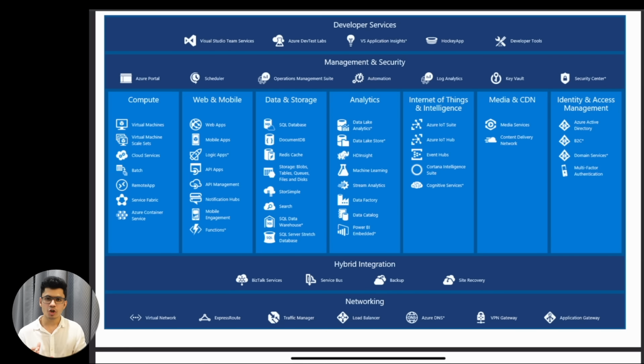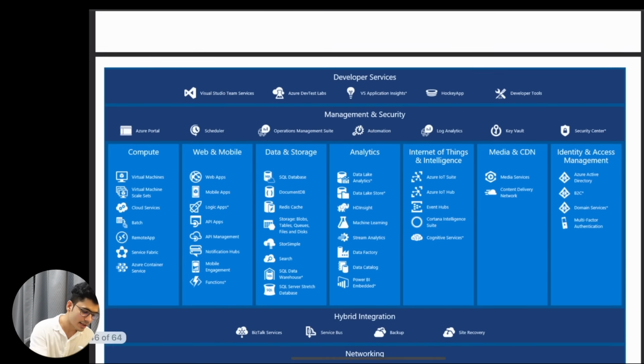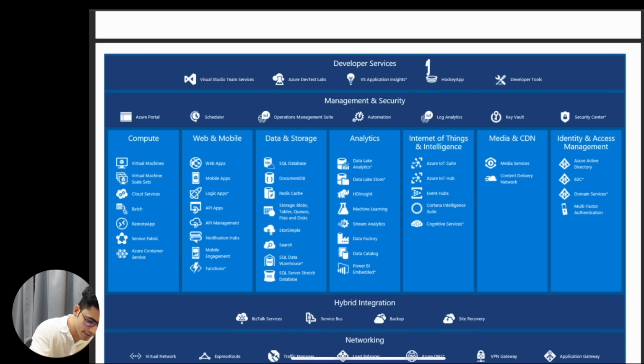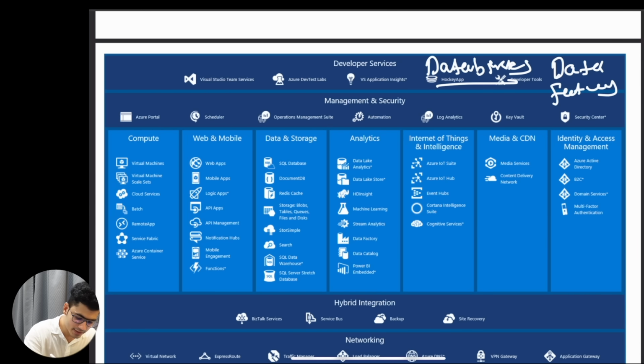In my opinion, as a data engineer, Azure has very good services for data engineering workloads. There are three services that I really like on Azure. One is Databricks. I really like Databricks because it is properly integrated on Azure, and Databricks is basically the environment to run Apache Spark workloads. Second, I like Data Factory. And third, I like Synapse Analytics.